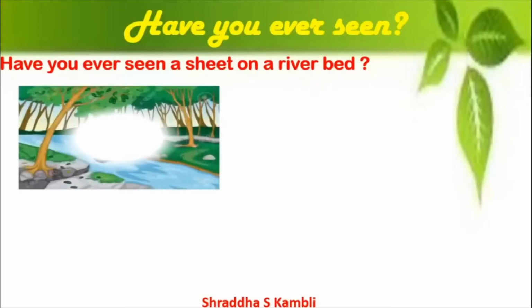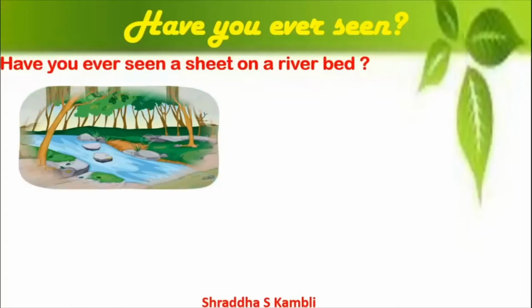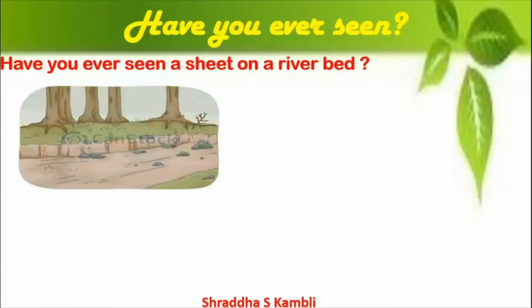So this is a river, children. We have all seen a river. Now what is a riverbed? A riverbed is the bottom of the river. Sometimes we get to see the bottom of the river or the bed of the river when the river dries up. When the water in the river dries up during the summer season, we get to see the bed of the river. So have you ever seen a sheet on a riverbed?